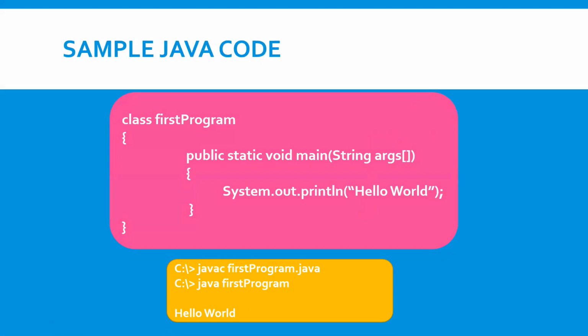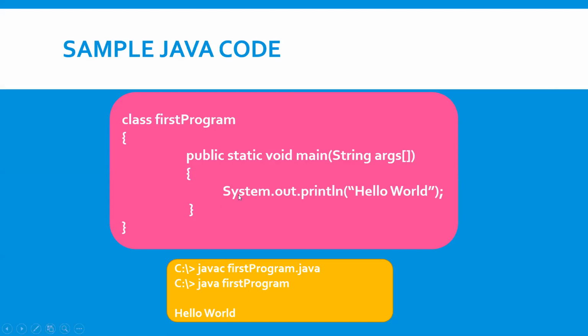This is a simple Java code which I have created with the class name FirstProgram. The class keyword is followed by the class name. In this class we have to write the main function. The main function is declared as public static void main. Here we can pass parameters at runtime. That's why we use String args here.